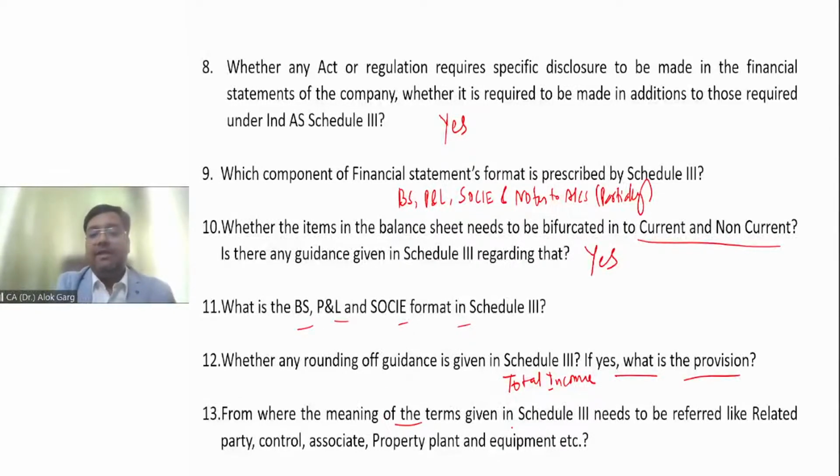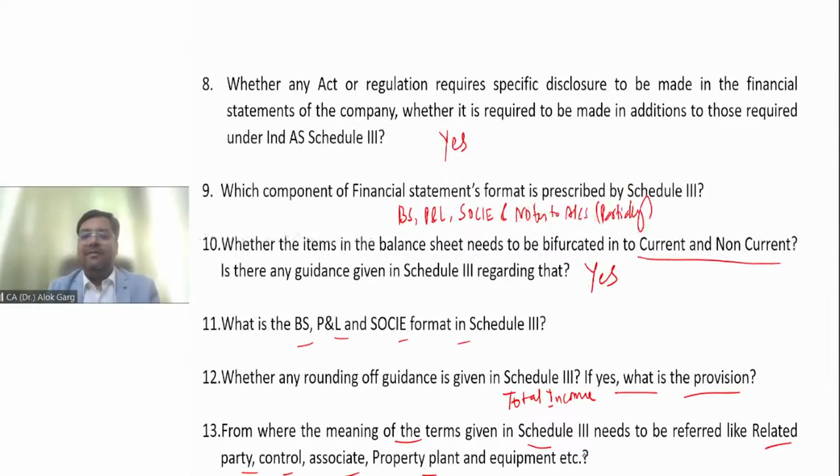From where does the meaning of the terms given in Schedule 3 need to be referred, like related party, control, associate, property, plant and equipment, etc.? When you read Schedule 3, it provides the format of balance sheet and P&L. So there are a lot of nomenclature, a lot of words, like property, plant and equipment. But this property, plant and equipment is not defined in Schedule 3. In Schedule 3, the word related party has been used, but related party has not been defined in Schedule 3. The words control, associate, joint venture, consolidation have been used, but they are not defined in Schedule 3. So from where do you have to get the meaning of these words which are given in Schedule 3? From where?